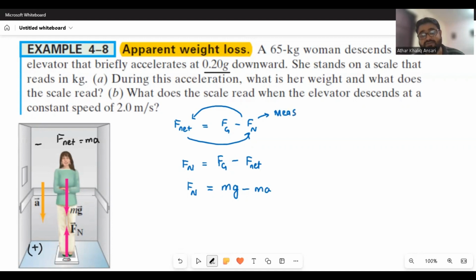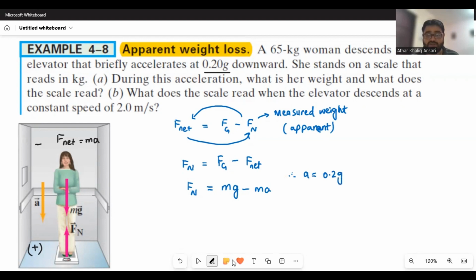This is the measured weight on the scale, whereas Fg is the actual weight. The weight measured by the scale placed in the elevator, we can also say, is the apparent weight. This is apparent weight because it may be different than the actual one. So the actual one is Fg. Okay, now mg minus ma.